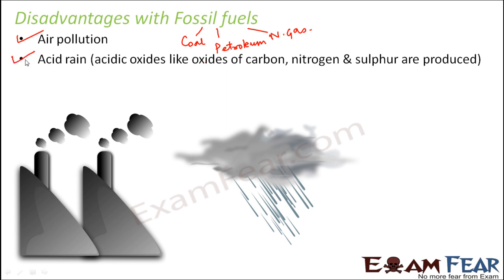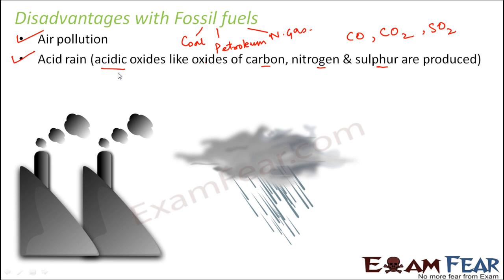Second is it can cause acid rain. Now, these oxides which are released as a result of combustion of these fossil fuels, like oxides of carbon, carbon monoxide, carbon dioxide, nitrogen oxides, sulfur dioxide, are all acidic in nature. So if you remember the lesson on metals and non-metals, where I told you that oxides of non-metals, and here carbon, nitrogen, sulfur are all non-metals, so their oxides are all acidic in nature, right?